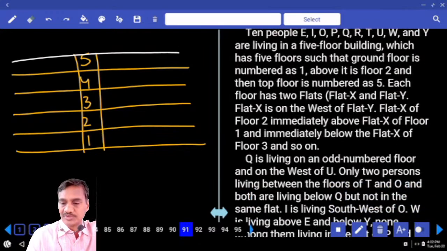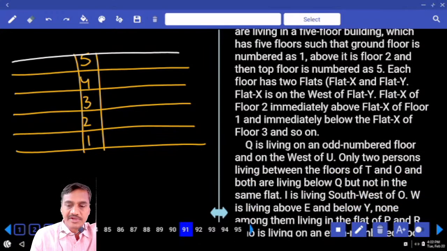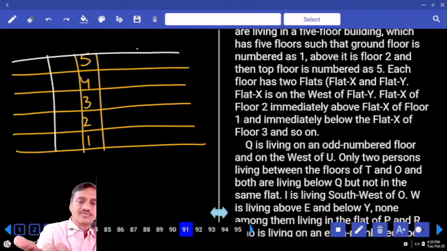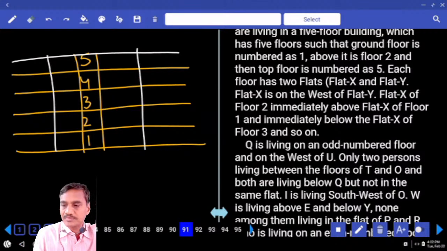Then coming to condition number 1. Q is living on an odd number floor and to the west of W. Q is on an odd number floor, west of W and west of U. That means Q is to the west of U. Both these two must be like this. And only 2 persons live between the floors of T and O, and both are living below Q, but not in the same flat. Both are living below Q, which means which 2 persons? Now Q and U. And so how many possibilities do we have? First floor, third floor, or fifth floor, 3 possibilities.